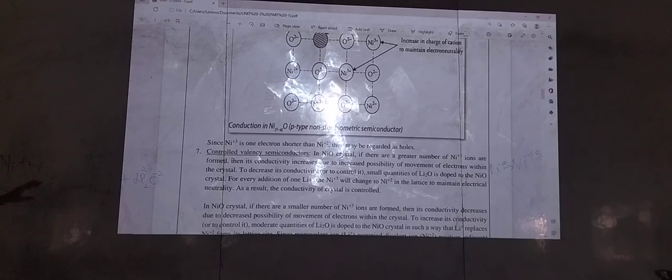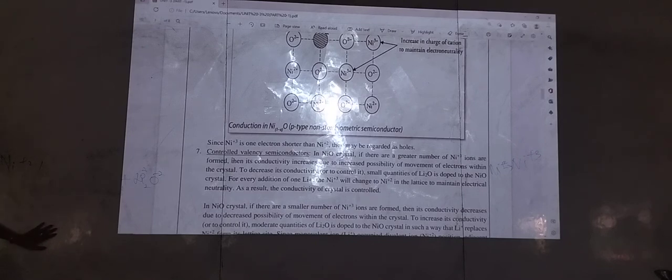What I am saying, the first case is what? If I am having more number of Ni+3, how will the conductivity be? It increases. More means it increases. So now to decrease its conductivity, why are we going to decrease?